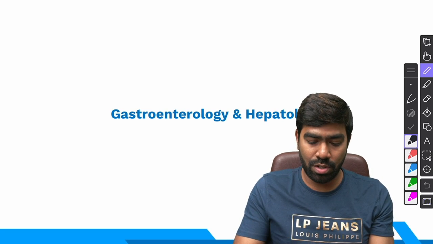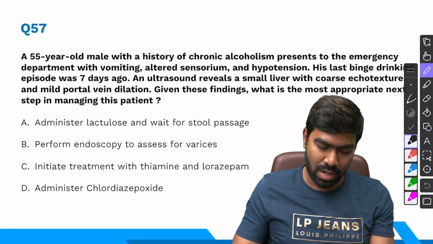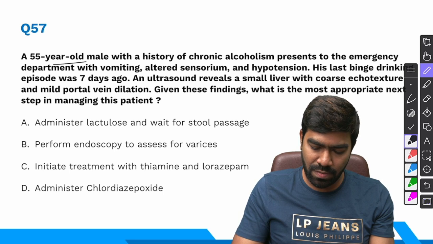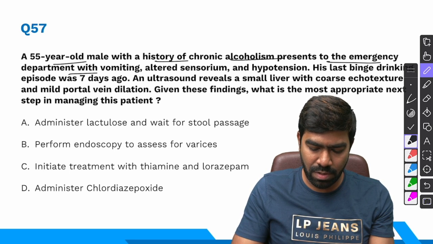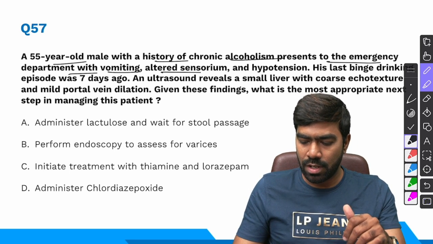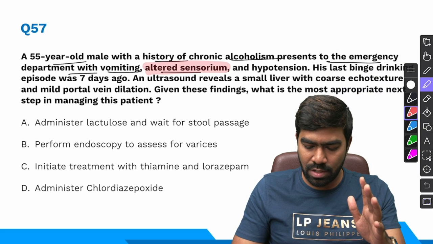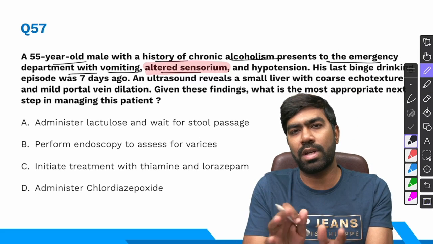Next section, gastroenterology and hepatology. We have a few questions in this as well. 57th question, a 55-year-old male with history of chronic alcoholism presents to emergency department with vomiting, altered sensorium. So whenever you see a chronic alcoholic with altered sensorium in the emergency, the first differential you make is Wernicke's encephalopathy.